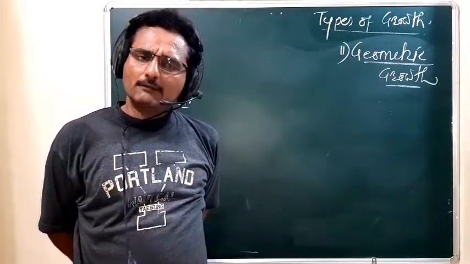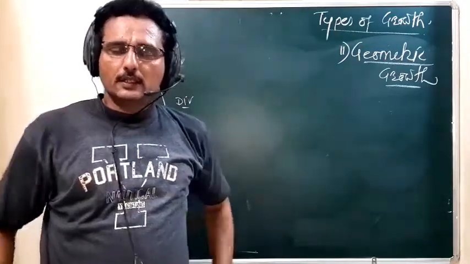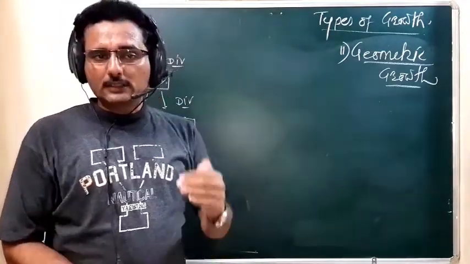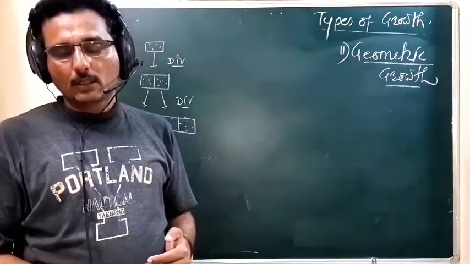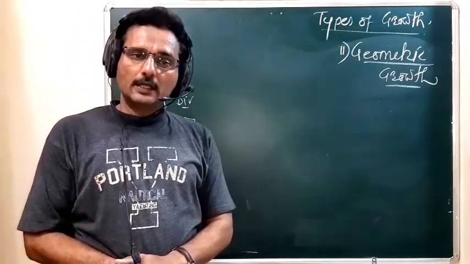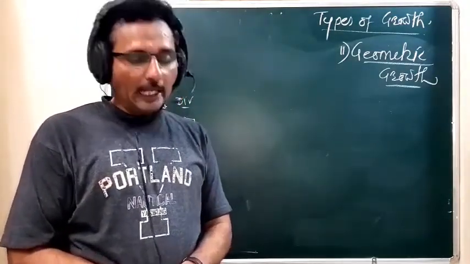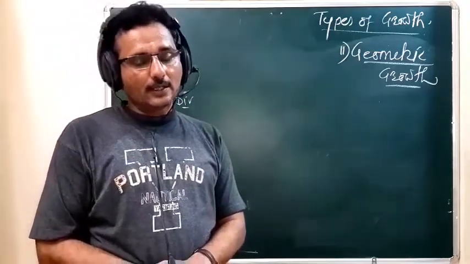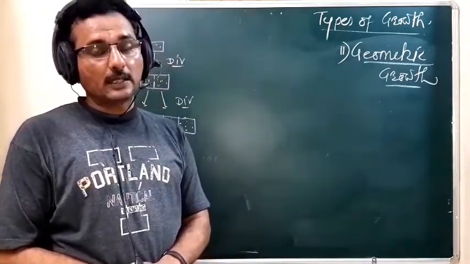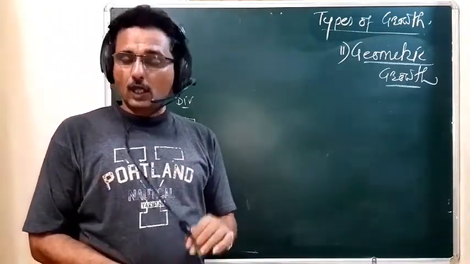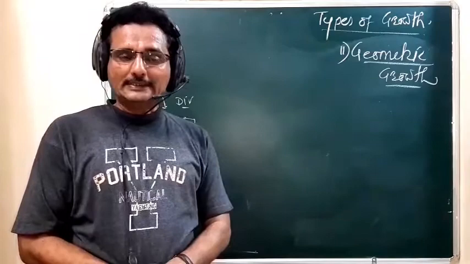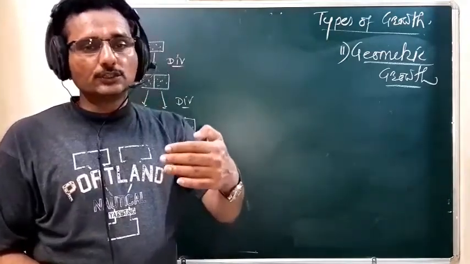But how does this growth take place? Initially, such a type of geometric growth is very slow. But after a certain period of time, that growth is faster, and it is also called the exponential phase. In the previous lecture we saw what is meant by the exponential phase, or the log phase. It is seen after a certain time interval.